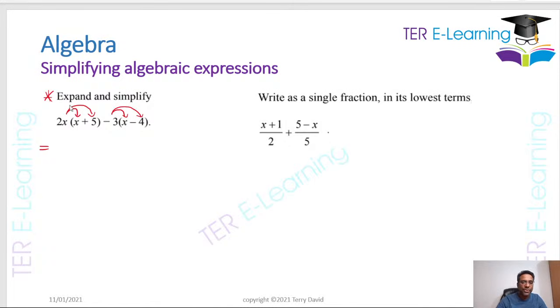That's what I'm doing. So 2x multiplied by x is going to give me 2x squared. Then 2x by plus 5 is going to give me plus 10x. Next thing, we're going to remove the second bracket now. Minus 3 by x is going to give me minus 3x. And then minus 3 multiplied by minus 4 is going to give me plus 12. You have to be careful with these ones, right? So this is going to give me 2x squared. You have 10x and 3x, so you can simplify that. That's going to give me plus 7x plus 12. And that's my answer for this one.